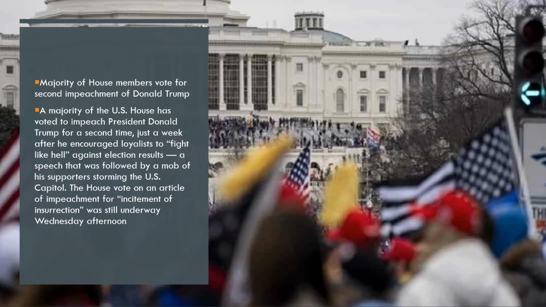The House voted on an article of impeachment for incitement of insurrection, and it has now been passed by the House of Representatives, which is the lower house of the US Congress. Congress means like we have the Parliament; in the US, they call it Congress.